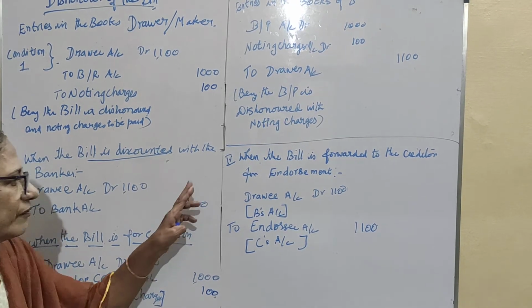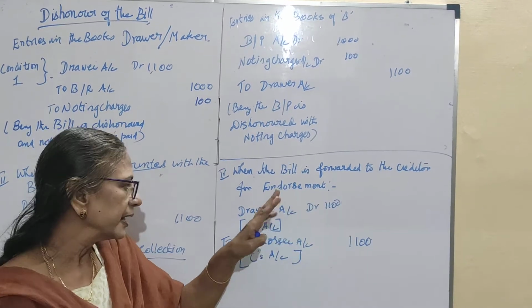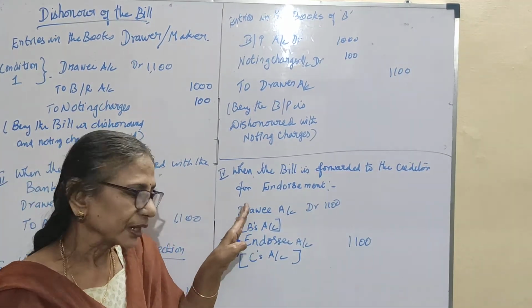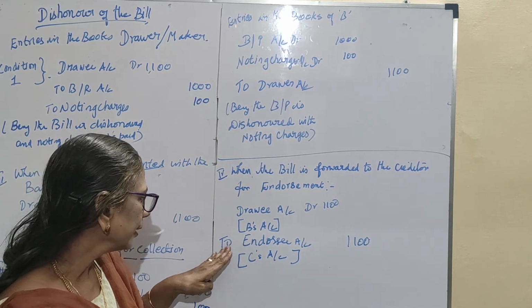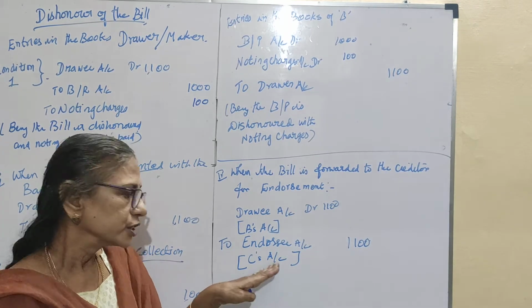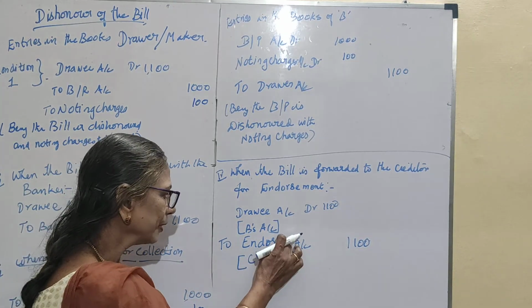Under the 4th condition, when the bill is forwarded to the creditor by endorsement, in such a case, drawee account, here our acceptor is B, B's account, and to endorsee account, here our endorsee is C. So in favor of C, the bill has been forwarded.